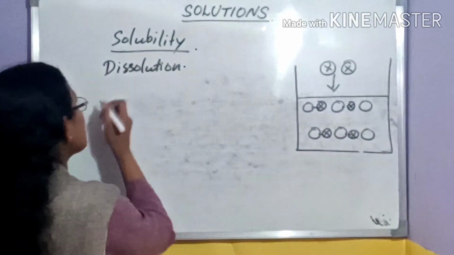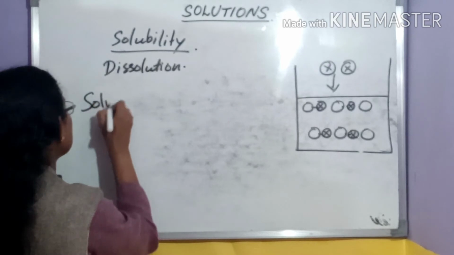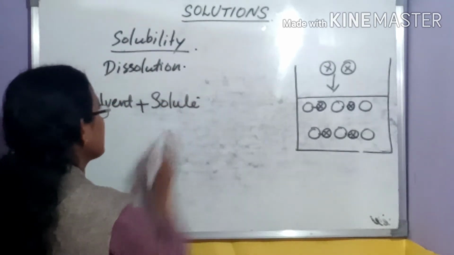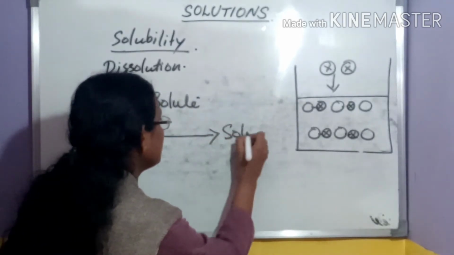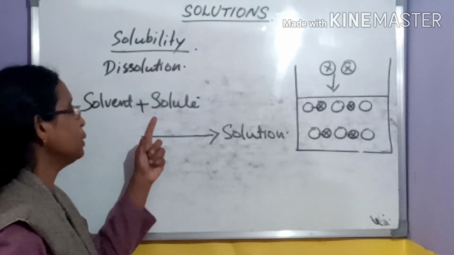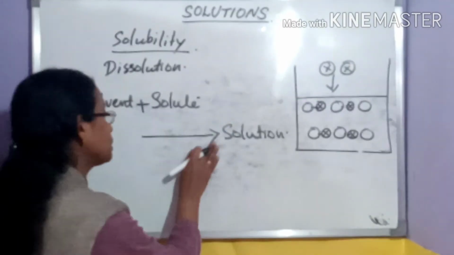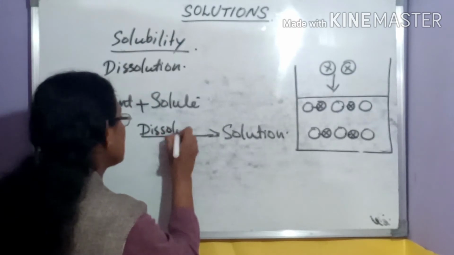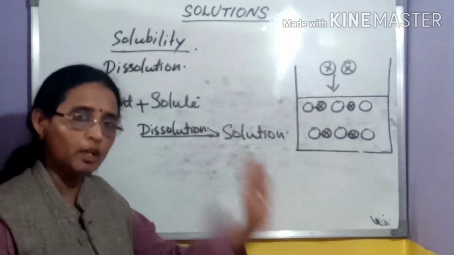How can we depict this as an equation? Solvent plus solute gives solution. When solvent plus solute undergoes dissolution, we are getting a solution. So the forward process here is dissolution. Dissolution is taking place.